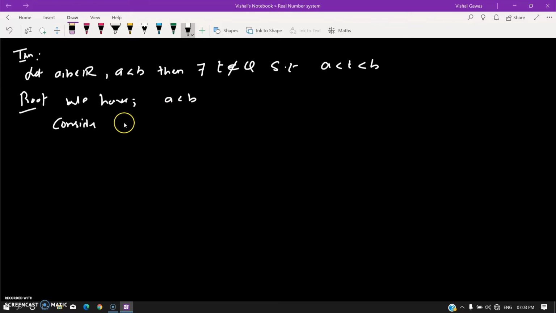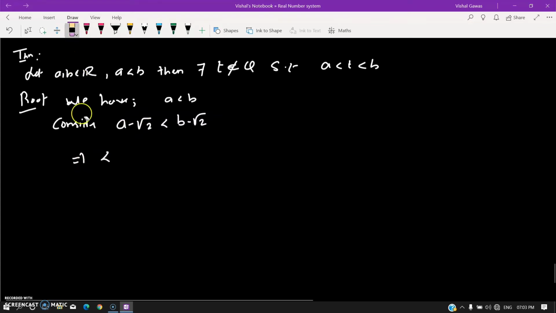If I subtract square root of 2 on both sides, the inequality will remain the same. So before going to this, what I know is that a minus root 2 is a real number, and b minus root 2 is a real number.